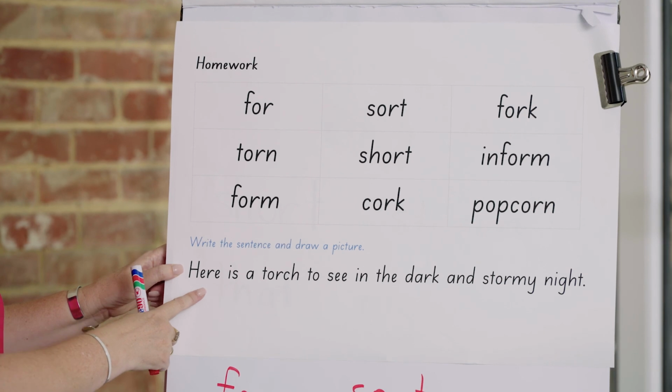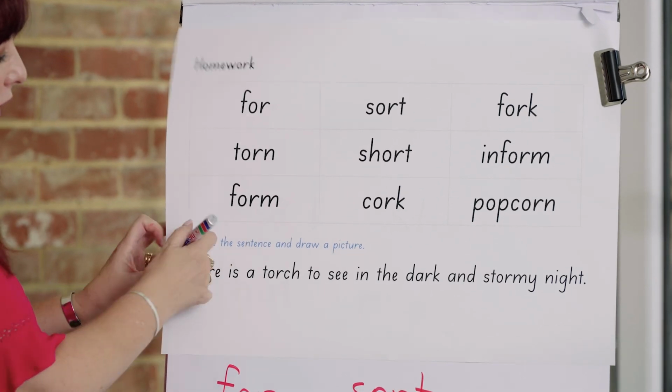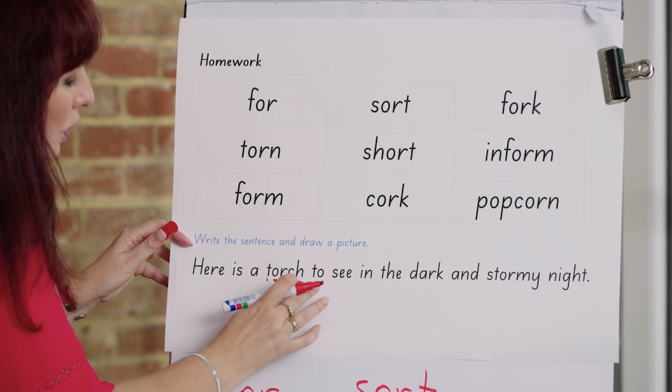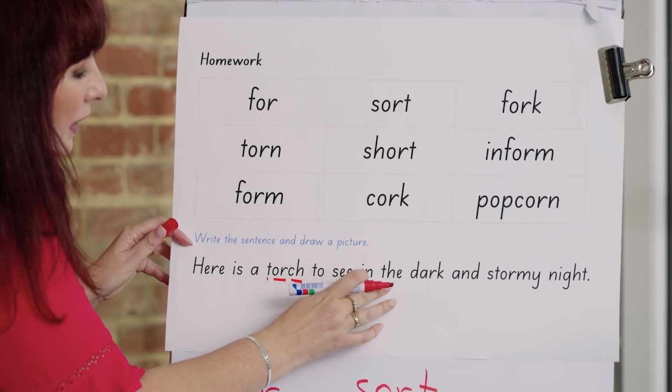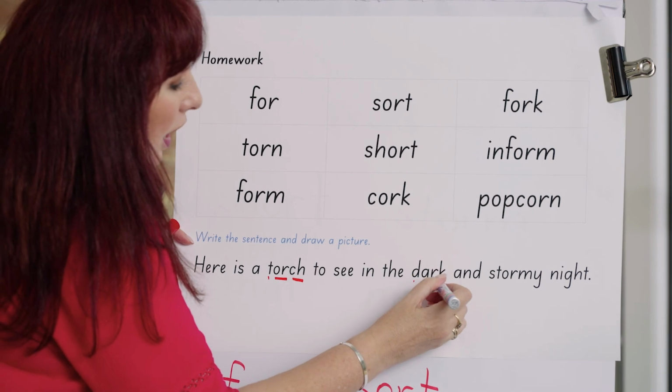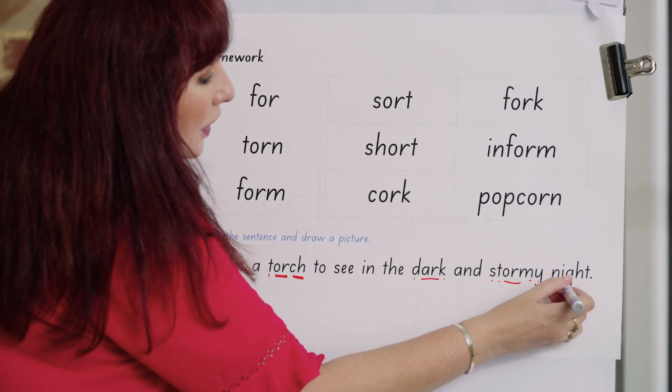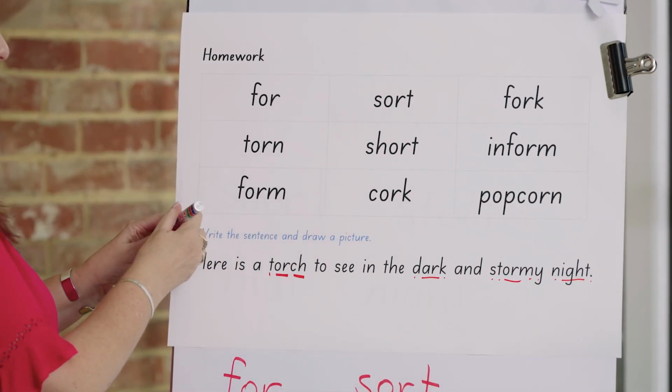Let's read it quickly. Here is a torch to see in the dark and stormy night. That's it.